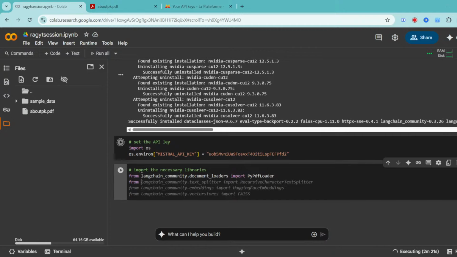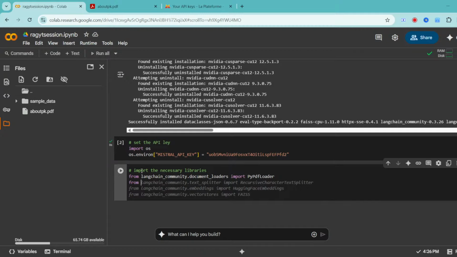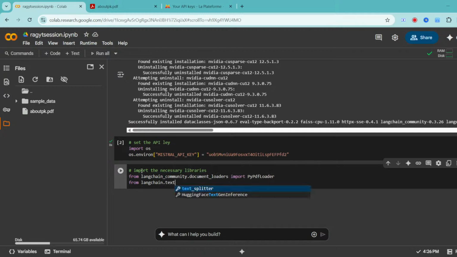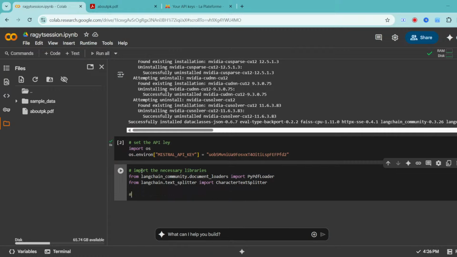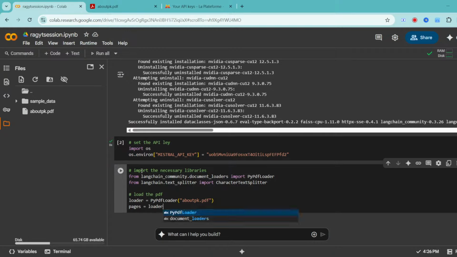Next, like I was telling, the text cannot be sent in full. It has to be split and sent. So I'm going to use a text splitter, langchain dot text splitter, where sometimes autocomplete comes, so you can use that. I'll use character text splitter. Then next step is we'll load the PDF. I'll use a variable called loader, and we'll call the PyPDF loader's constructor. I have to just give the file name. My file name is about pk.pdf, and then I'll say pages is equal to loader.load.